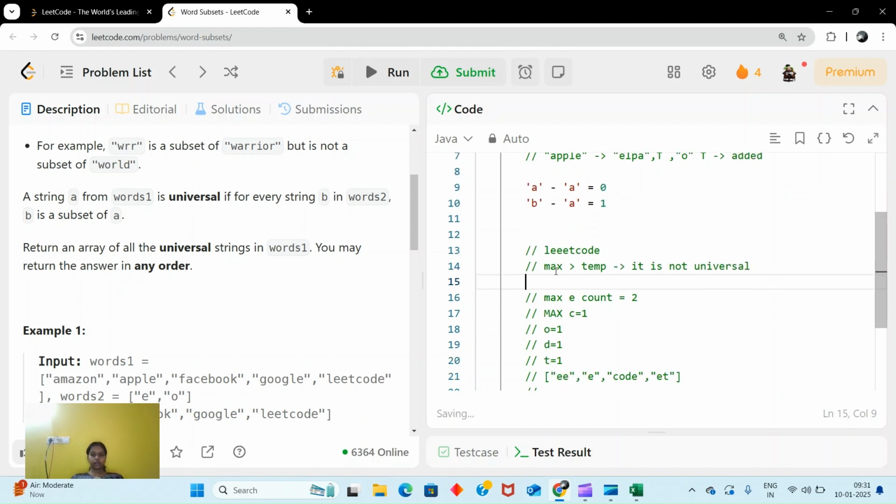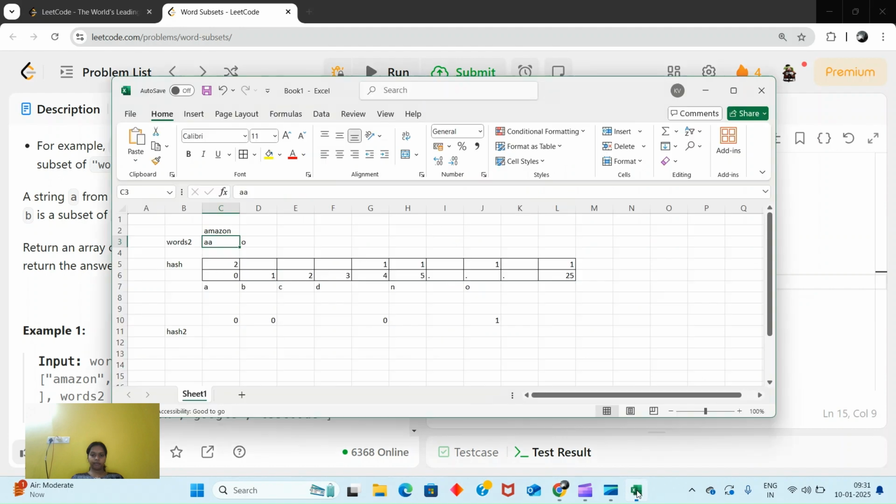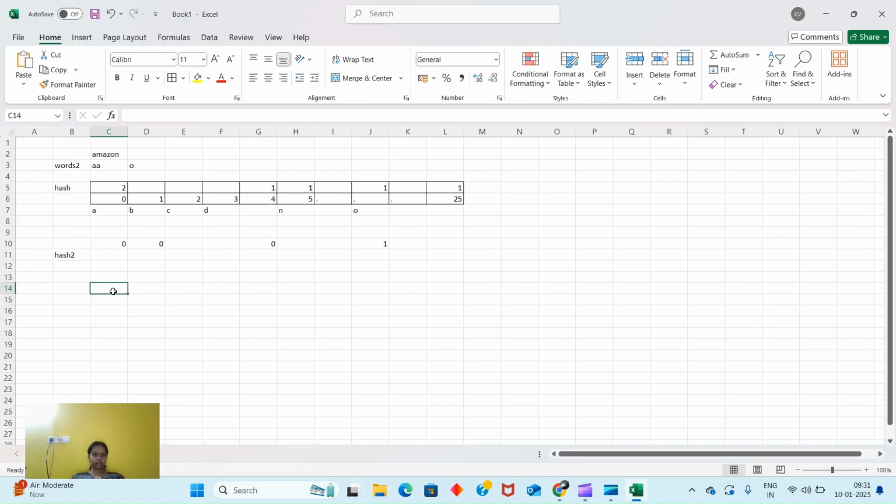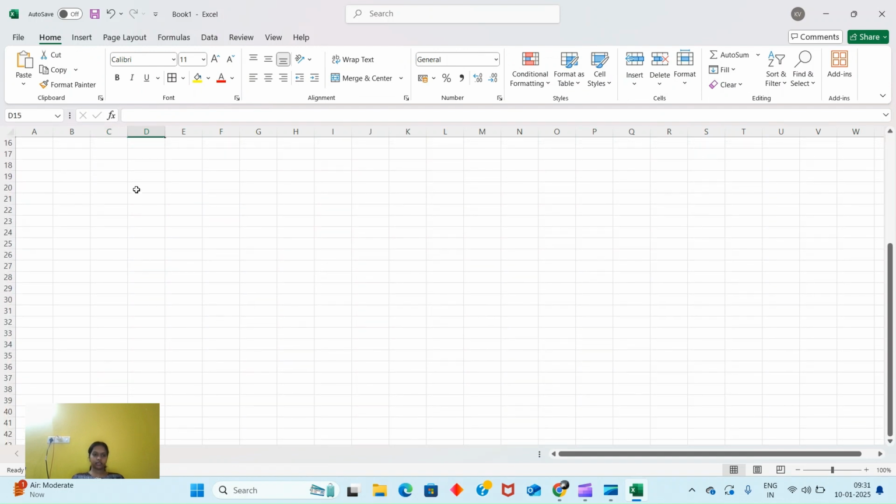So first what we will do is calculate the count. Let's use this. I will use it vertically for better understanding, from 0, 1, 2 till 25.